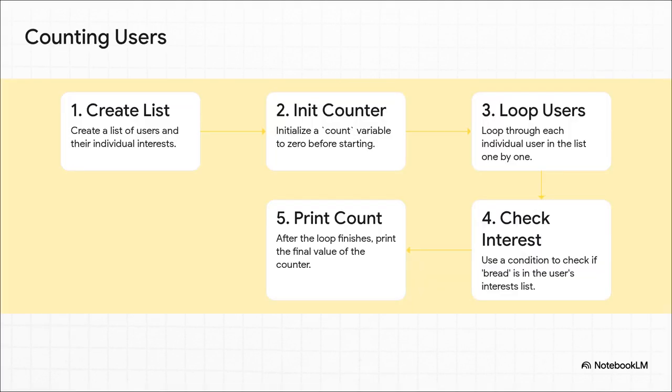Let's make this real with an example. Say we have a bunch of users, and we want to find out how many of them are interested in bread. Why not? So first, we'd make our list of users. Then we'd create a little counter variable and set it to 0. Now here comes the loop. We go through that list one user at a time. And for each person, we use a condition. If the word bread is in their interests, we add 1 to our counter. We just keep doing that for everyone. And at the very end, we just print the final number. See? We just used a loop and a condition together to answer a real question.